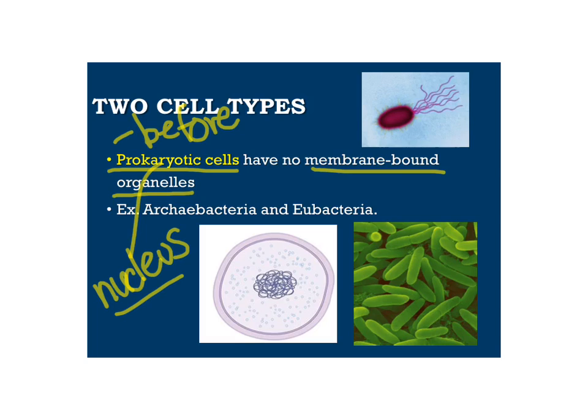They have no membrane-bound organelles. What we're talking about here are bacteria. Two groups of bacteria, archaebacteria and eubacteria, and these are some examples of them. But these cells have no nucleus, no membrane-bound organelles of any kind. Very simple cells, very small cells.